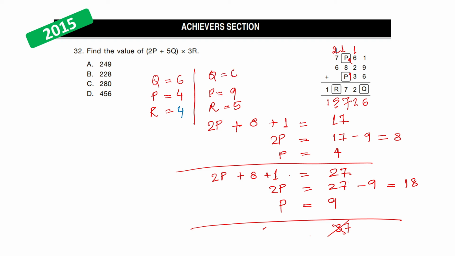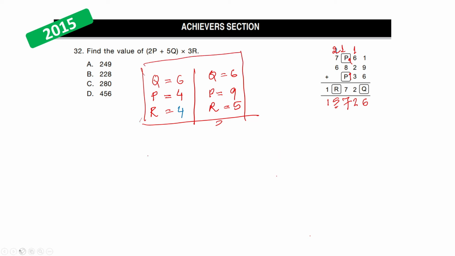Now let's solve both of them for this expression and let's see what values we get. With these values, if we solve this, what we get is 2p, which is 2 times 4, which is 8, plus 5q, which is 5 times 6, which is 30, times 3r. 3 times r is 12. So this is 38 times 12, which is nothing but 456. Let's try the other one.